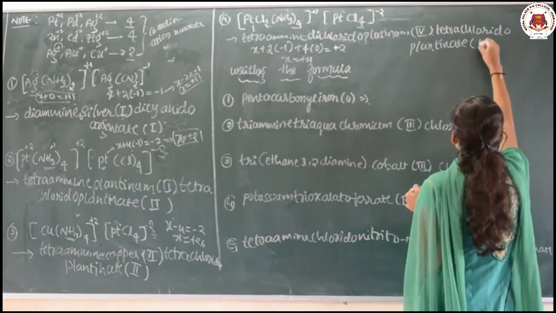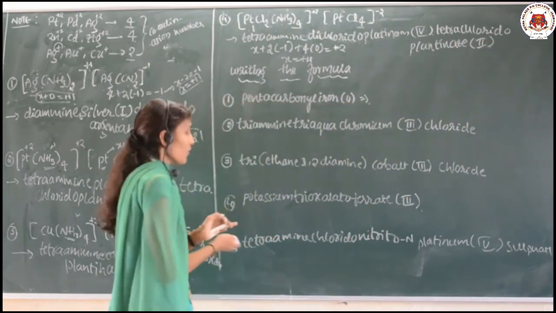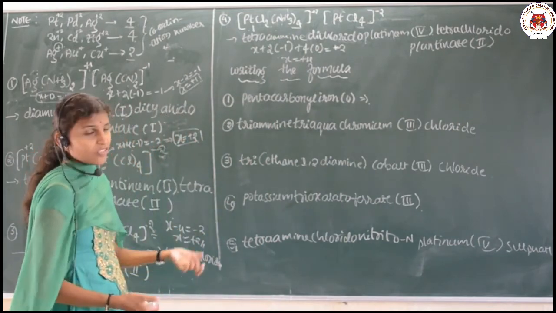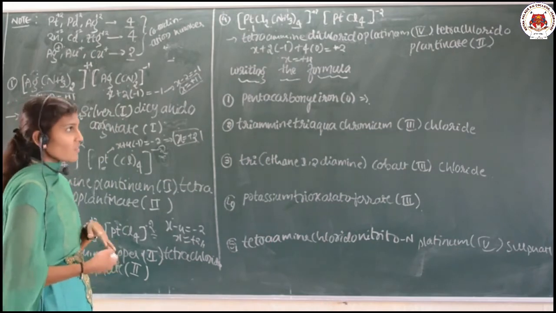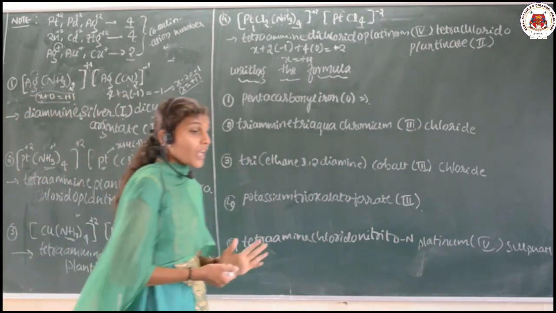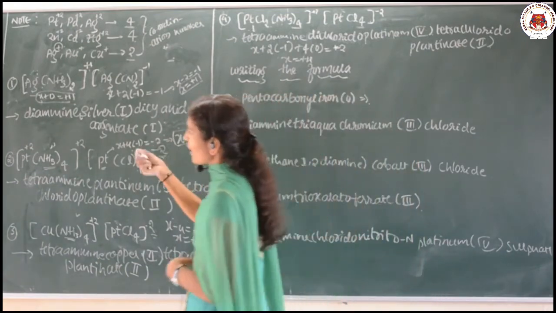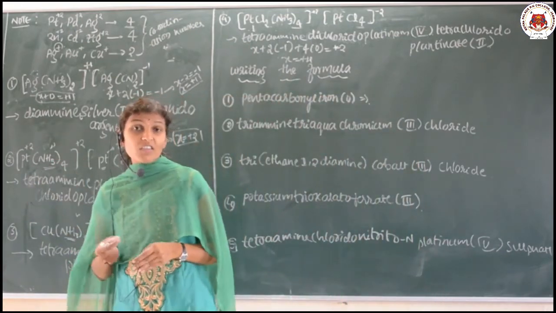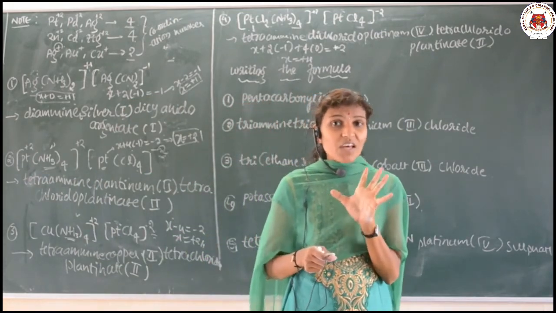So its charge will be 2. Okay. So here also same. Last term is same itself. PtCl4 is there. There also PtCl4 is there. So this is how you can find out, or we can say name, the complexes when two complexes are given.